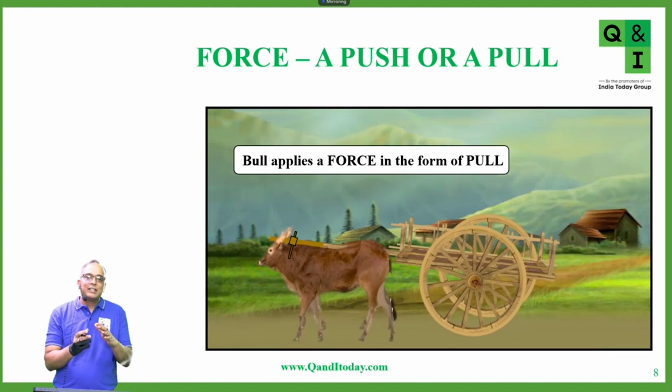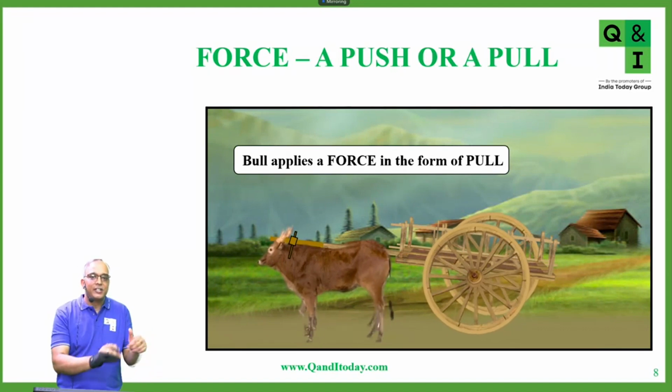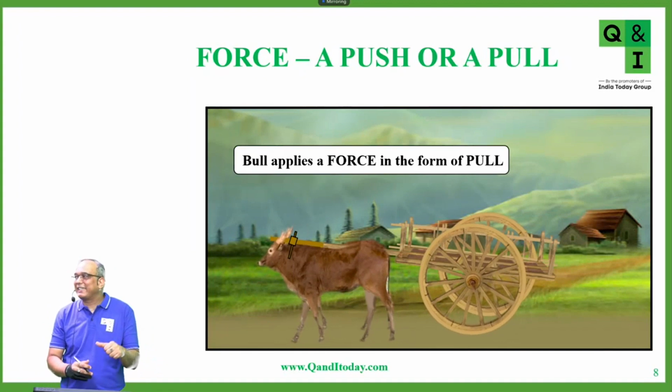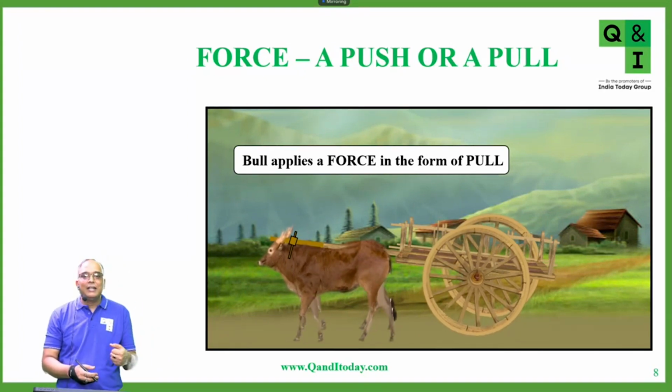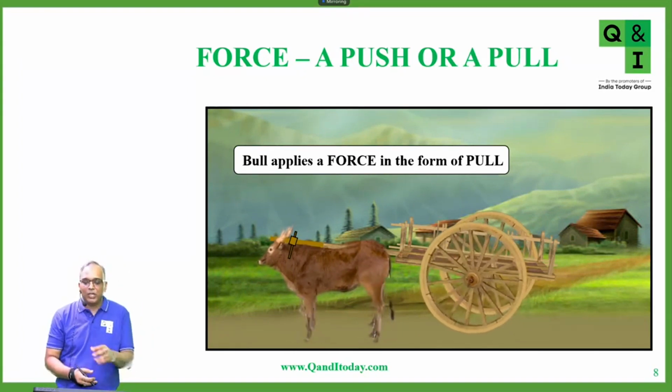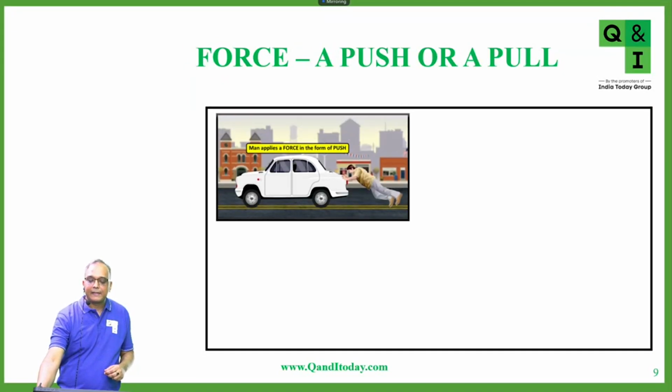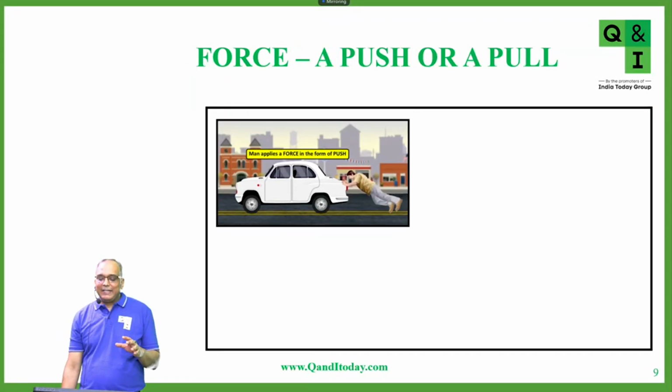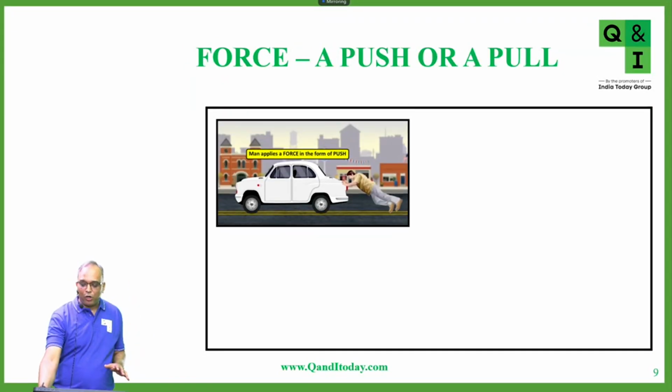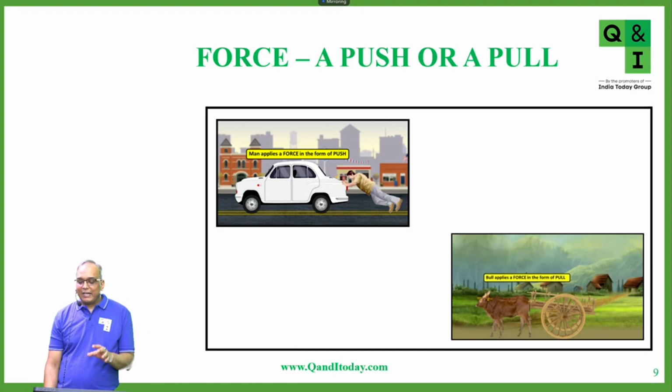So force can be applied in the form of a push in the previous case, and in the form of a pull, as you can see in the bullock cart case. The man applies a force in the form of a push; in the bullock cart, the bull applies a force in the form of a pull.